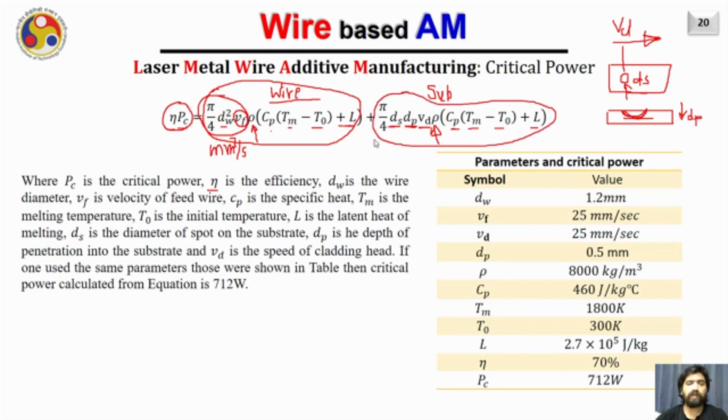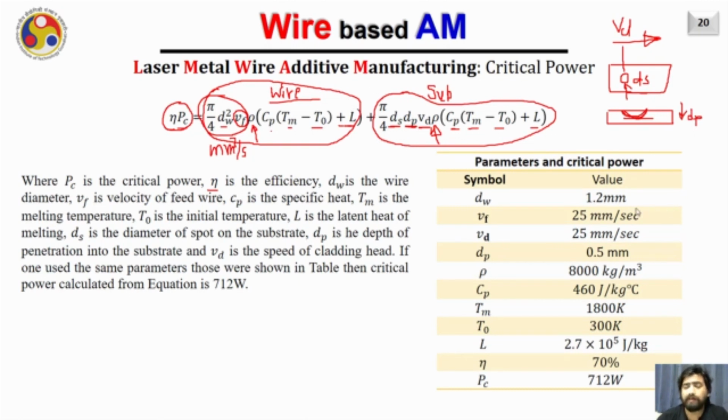Please note that we have not considered any losses here. There will definitely be some conduction loss, some radiation loss, some convection loss as well. Those should be accounted for, but just to find out the minimum power required, this formula will work.